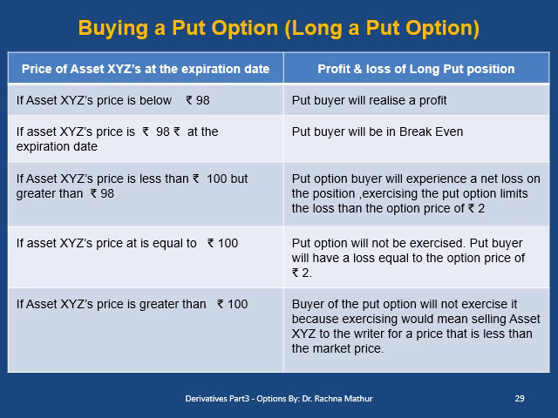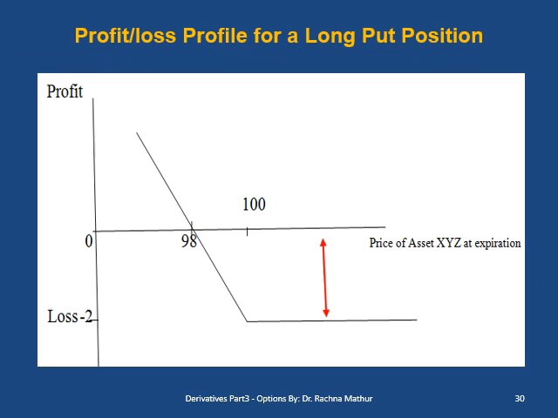Now, from the previous slide explanation, we can say that the profit and loss of a long put position at the expiration date depends upon the market price of the asset at the time of expiration. The buyer of a long put position always compares the market price of the asset with the strike price. If the market price is higher than the strike price, he will not exercise the option. Now let us see the long put position with the help of a figure.